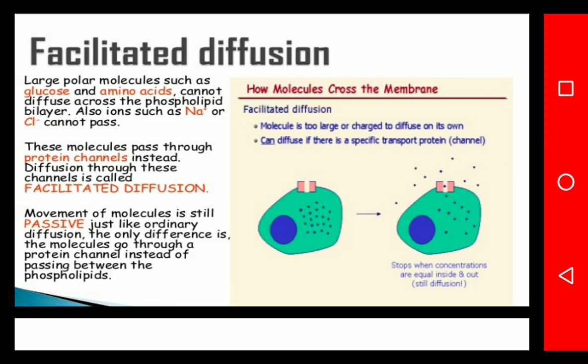In the diagrammatic representation of facilitated diffusion, in the first diagram we see the different molecules being added onto the large molecule, which is one kind of carrier molecule.